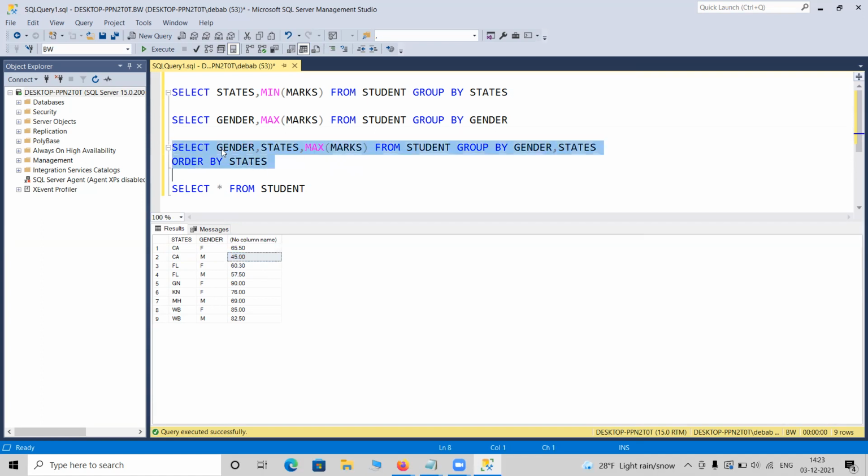If I run that, look, still female from California is 65.50. And where is male California? Yeah, this one. For the male California, it is 45.0. Obviously, the figures would not change. So in group by, this sequence is not important.